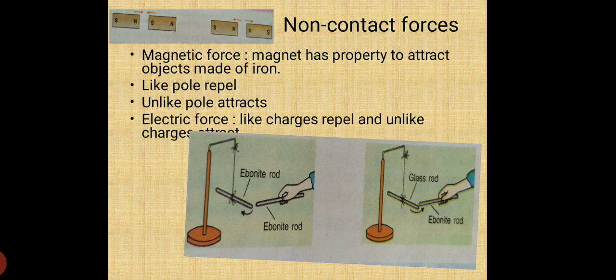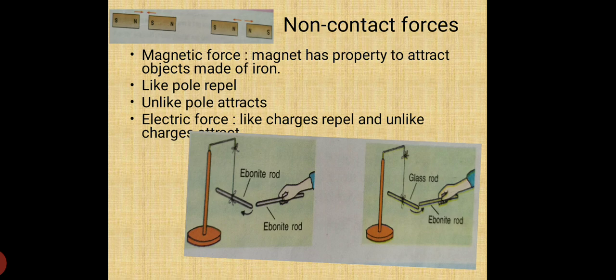Another example of non-contact forces is magnetic force. See, the two magnets are trying to attract each other. When two magnets of the same pole are brought near each other, they will repel. If the two magnets are of opposite poles, north and south, they will attract. Has anybody pushed or pulled? Nobody. But they are still attracting. Such types of forces are called non-contact forces.